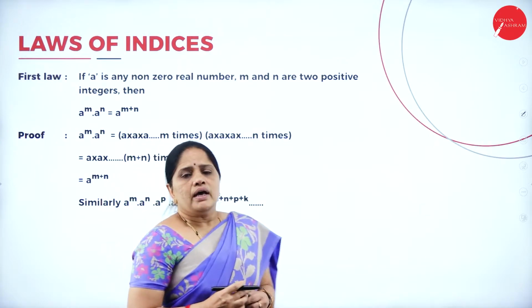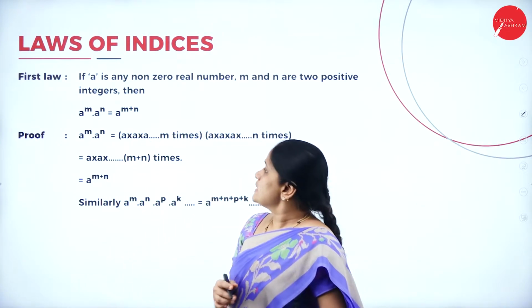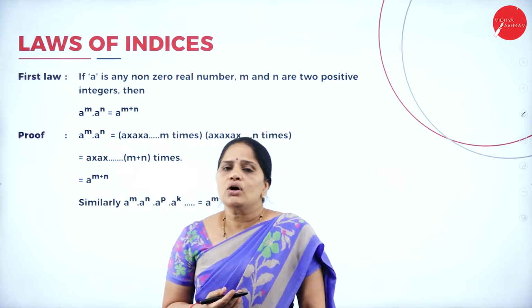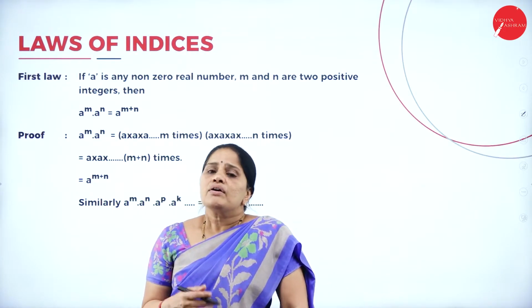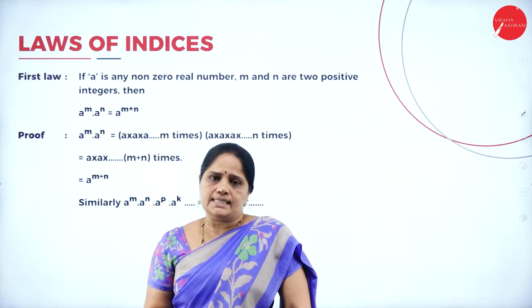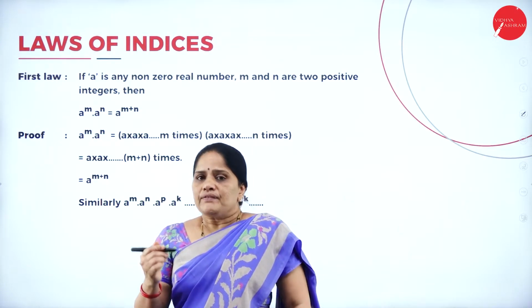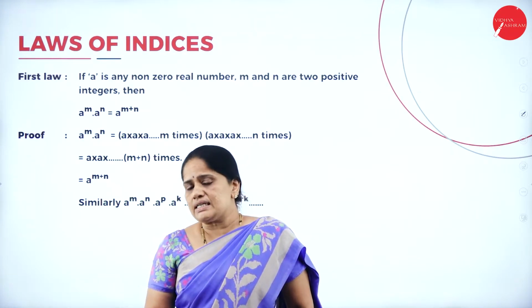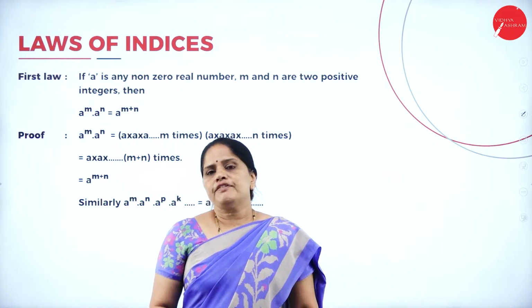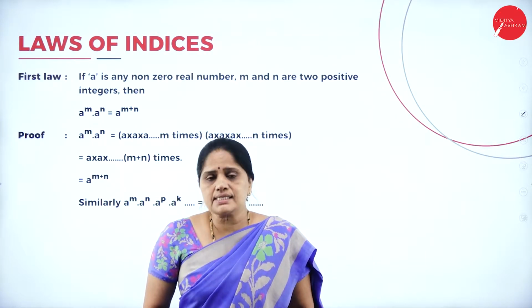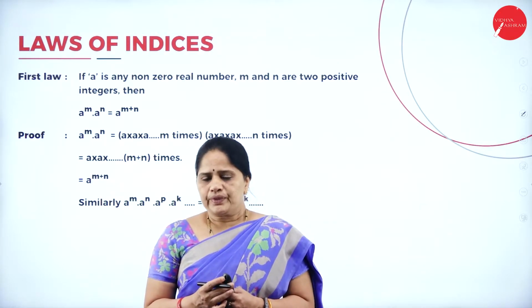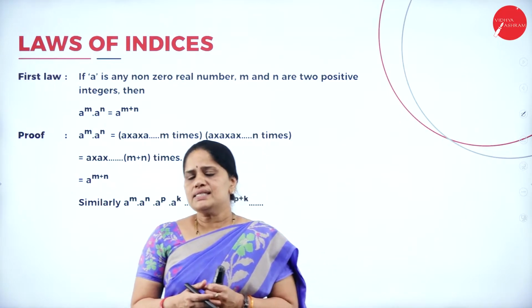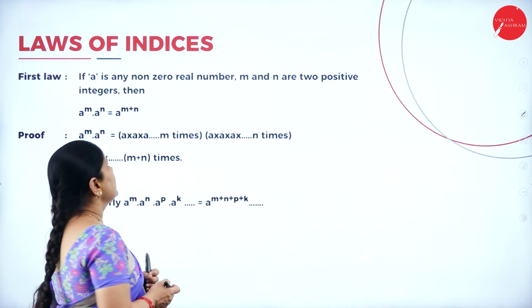Now, in these indices, we have certain laws of indices. Whenever we are talking about multiplication, we talk about the indices. Whenever we have these indices, there are certain laws which we should understand. If you understand them, you will be able to deal with these numbers better. Now, let us see what the first law tells us.